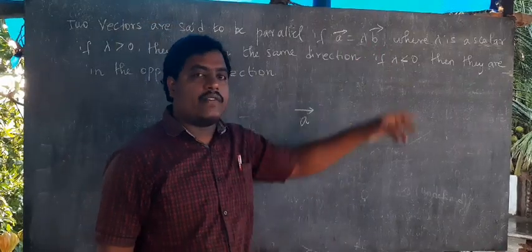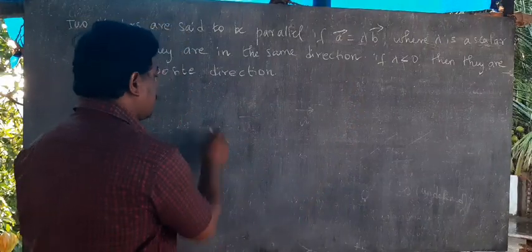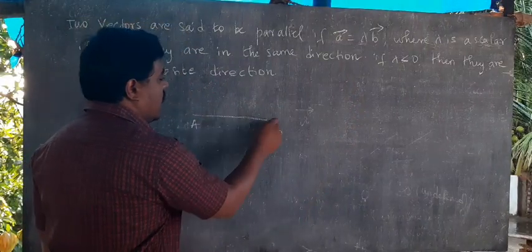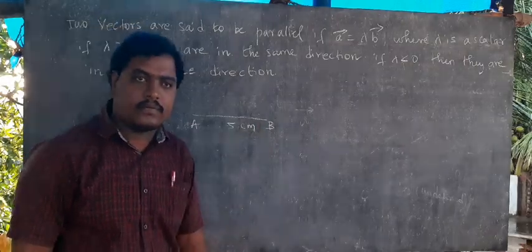Lambda is some scalar value. For example, listen: AB, the line is 5 centimeter.